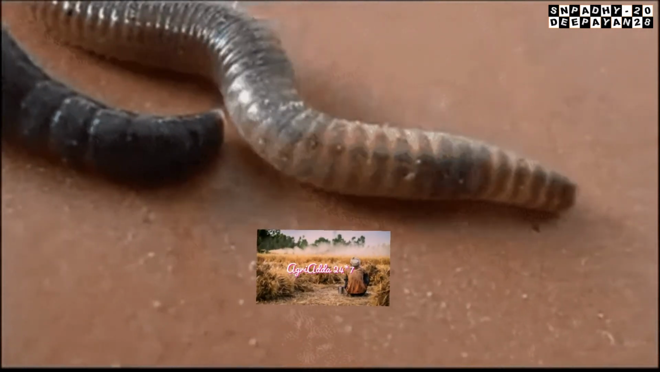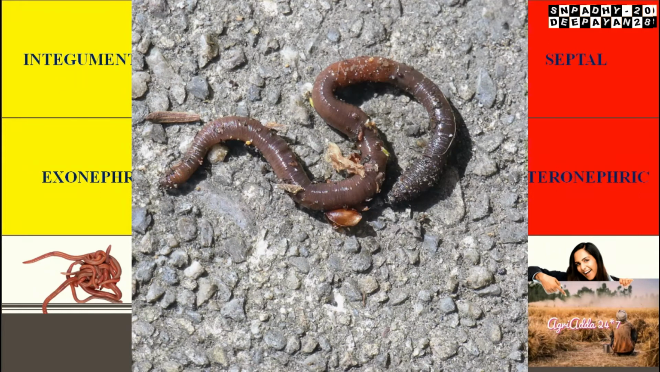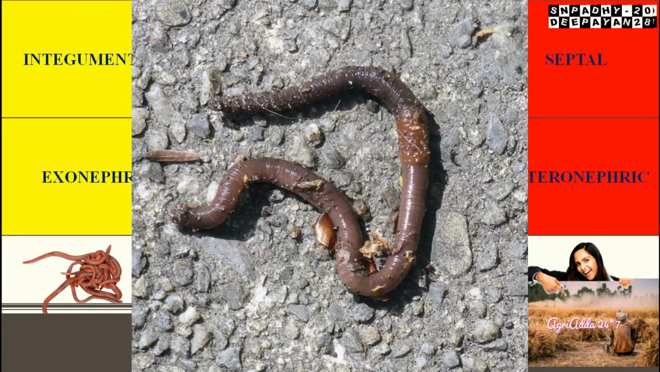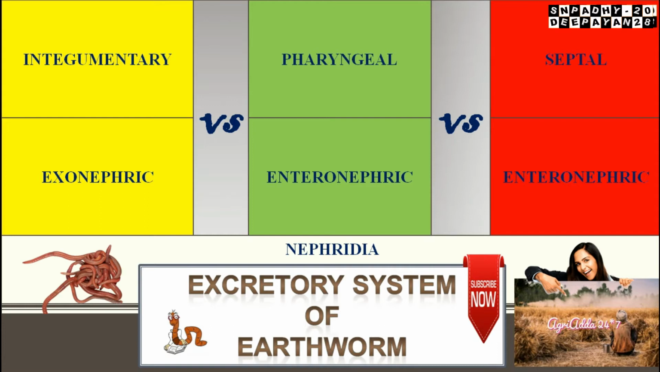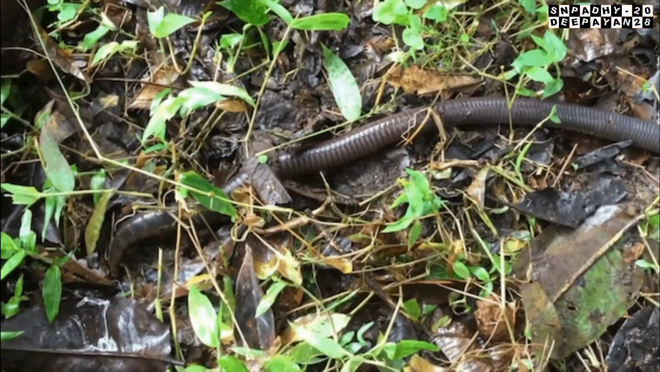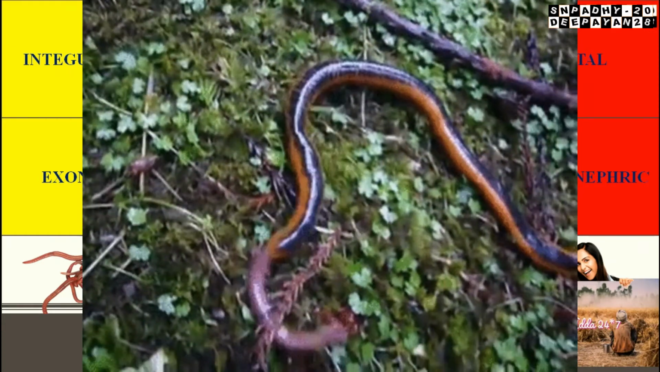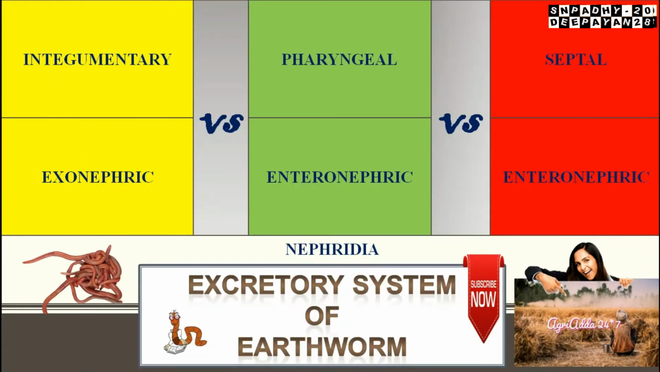Hello everyone. So today we are going to discuss the excretory system of earthworm. Basically the topic is what is exonephric and what is enteronephric nephridia. So to understand it clearly, we have to take the earthworm where these things can be clearly distinguished and differentiated. For that I have prepared this in terms of the excretory system of the earthworm.